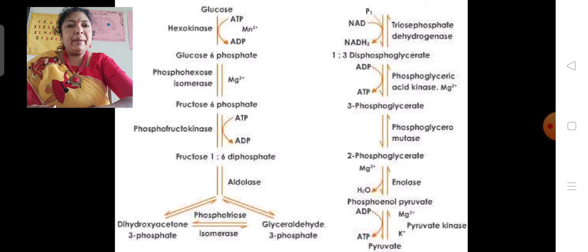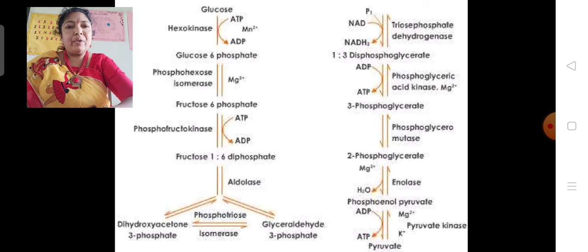Next is the dephosphorylation reaction. This is also known as substrate level phosphorylation, in which the phosphate is liberated. 1,3-bisphosphoglyceric acid is converted into 3-phosphoglycerate.